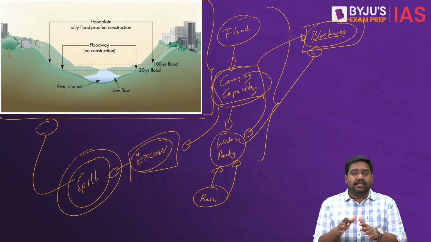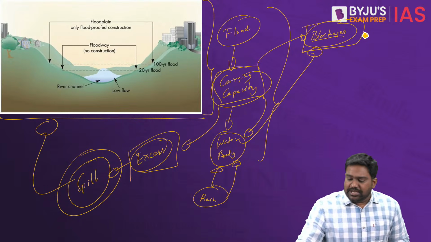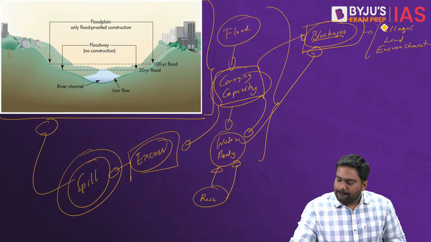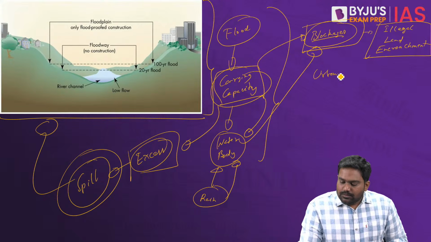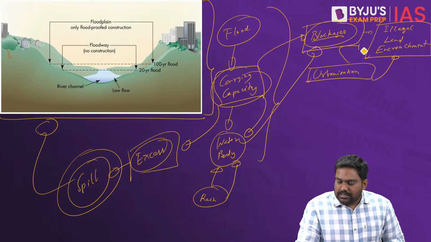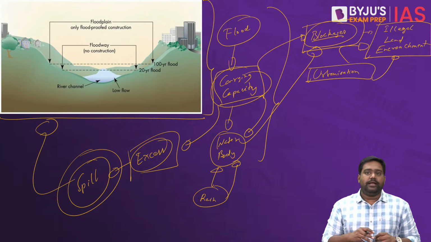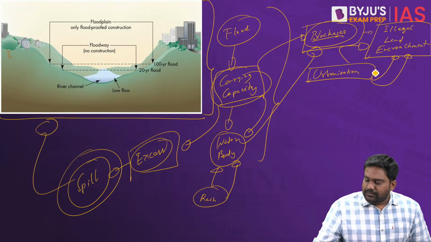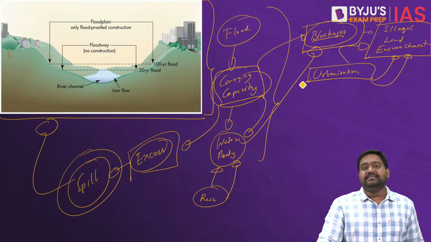The same is happening in our water bodies as well, especially due to illegal land encroachment. Due to rapid, unplanned urbanization, we have taken over key water channels. We have taken over and blocked key catchment basins. And you can see these examples in Indian cities itself.